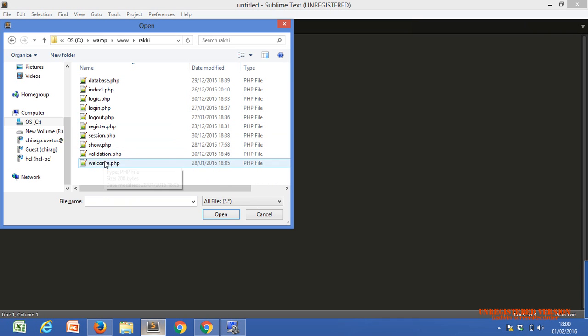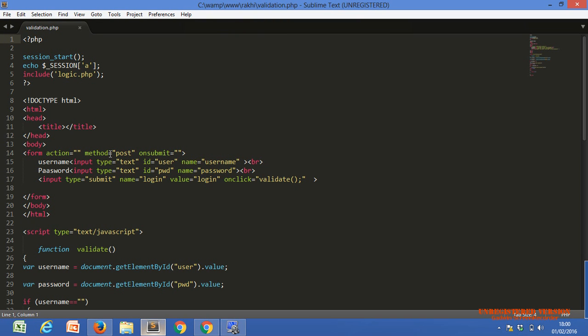Did you know the difference? In the client side, the code of JavaScript will be executed on the client side, with the help of the browser. All the code and all the logic will be executed and manipulated on the client side. We are not going to submit the form to the server.